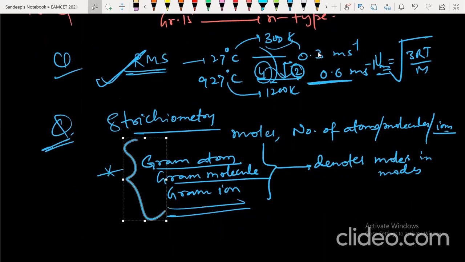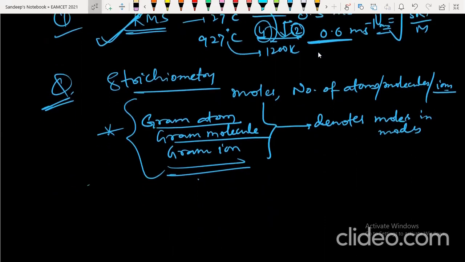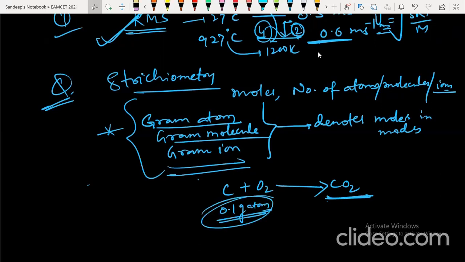So once they have asked a question based on this. One question I want to show you was asked in 2010. If you take graphite and do complete combustion, it will form CO2. How many CO2 molecules will be produced if you burn 0.1 gram atom of carbon? 0.1 gram atom of carbon means 0.1 mole. If you burn 12 gram, you get 44 gram. But if you burn 0.1 mole, that means 1.2 gram, so you get 4.4 gram.